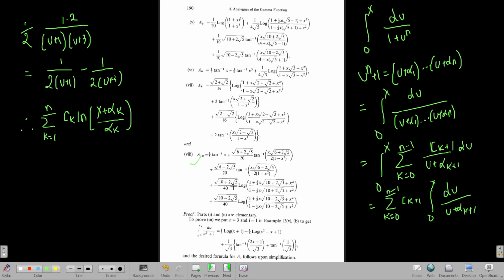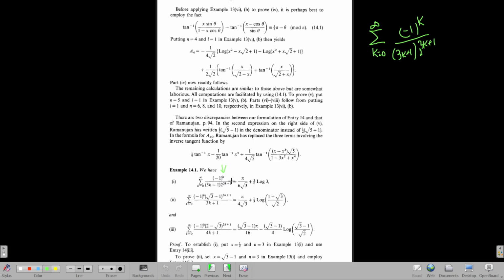But this can be found out by rote calculation, and he did that as well, because this seems almost impossible to achieve. So let's get back to the question at hand, this infinite series. You see a 3k plus 1, you see a 2 to the power 3k plus 1. So how do we even approach this?